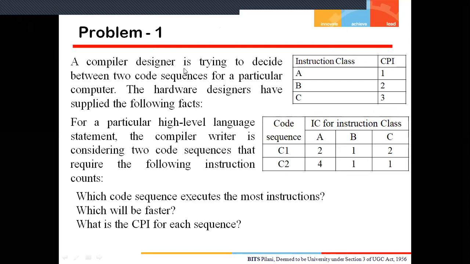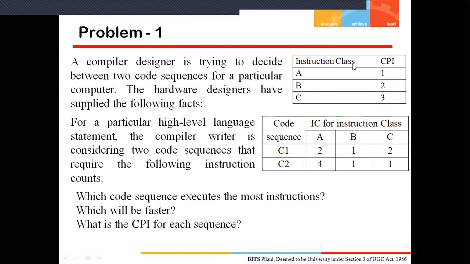What does it say? A compiler designer is trying to decide between two code sequences for a particular computer. The hardware designers have supplied the following facts. For a particular high-level language statement, the compiler writer is considering two code sequences that require the following instruction counts. So these are the hardware facts provided by the hardware designers.